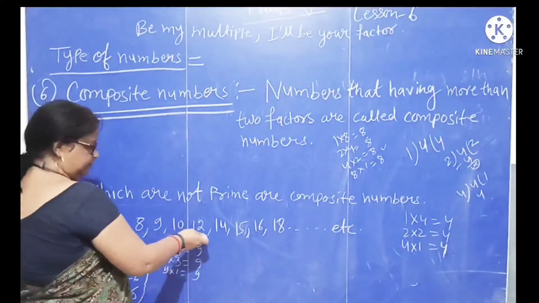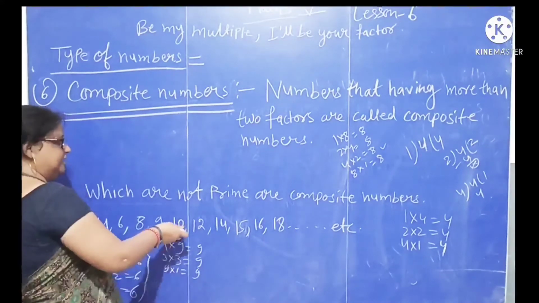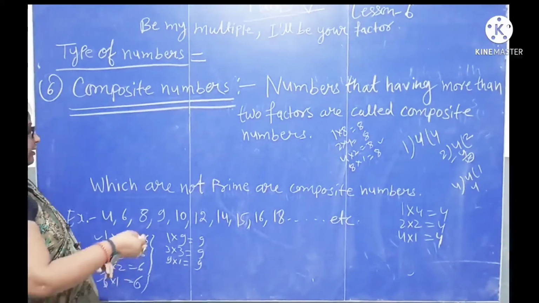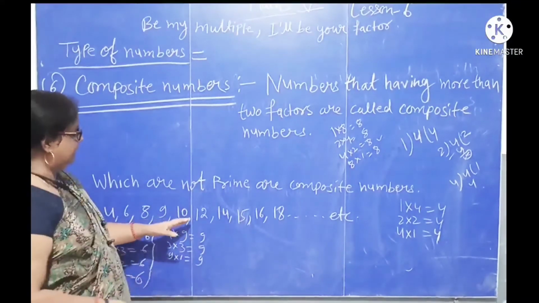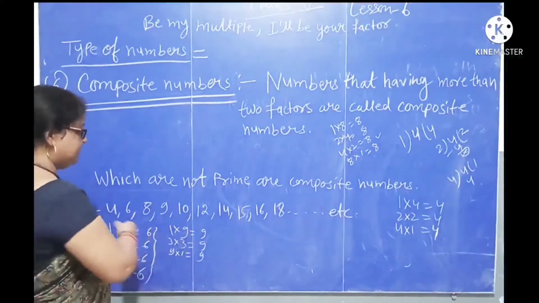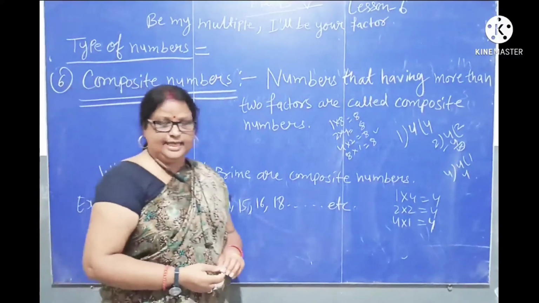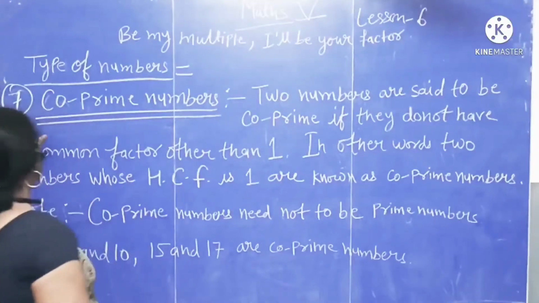10, 12, these numbers have more than two factors. It means more than two numbers can divide these numbers. So these numbers are called composite numbers. Next number.